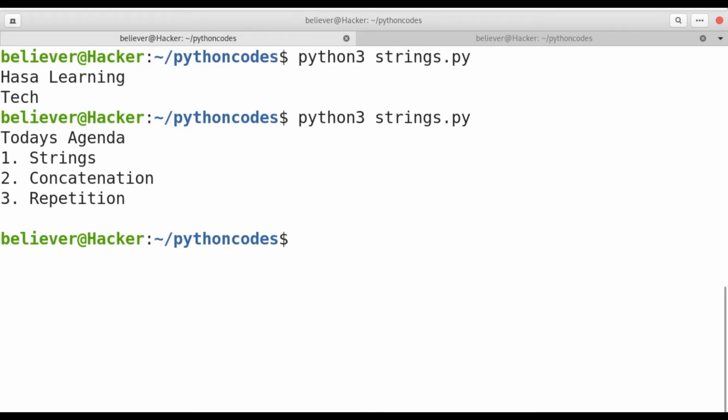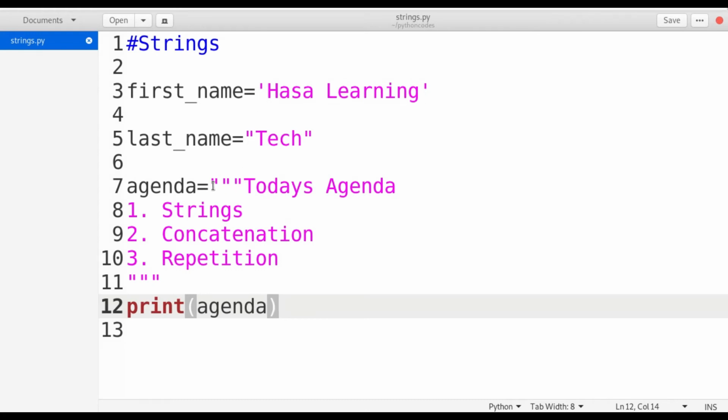If you see here, I get the string in a multi-line way. Whatever I have represented in three continuous double quotes becomes a multi-line string. This is the form of representing a string in single quotes, double quotes, and triple quotes.